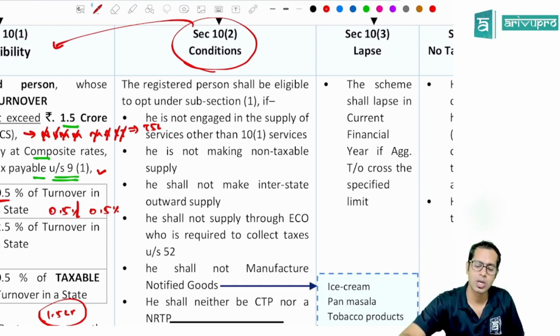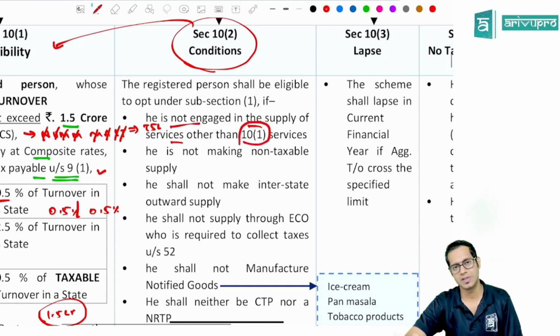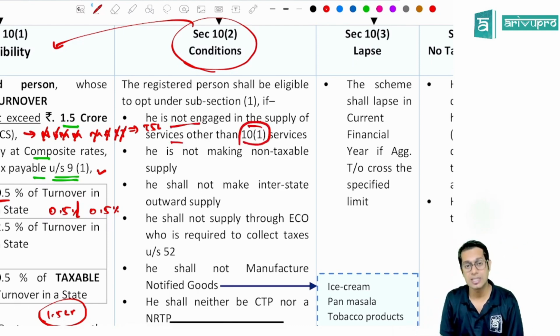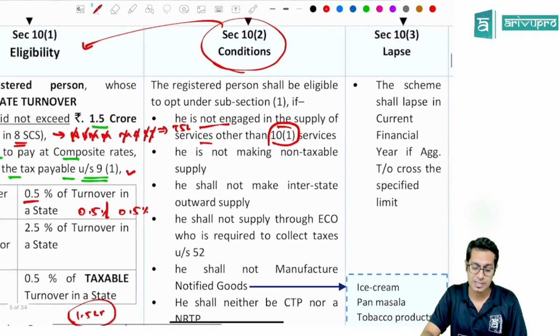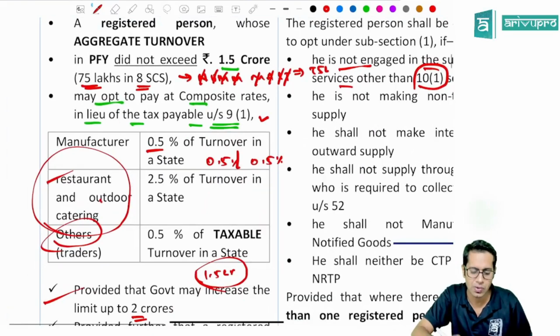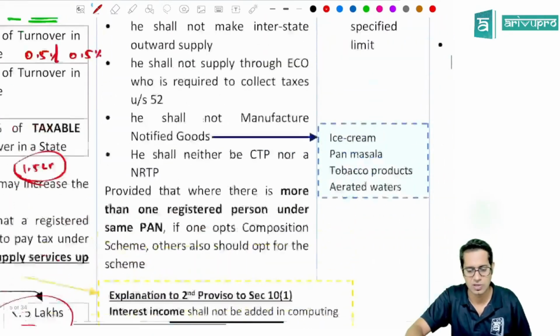Composition dealer should not be engaged in supply of services other than those services mentioned in section 10 subsection 1. So if you opt for composition scheme under section 10 subsection 1, you cannot supply services other than that mentioned in 10 subsection 1. What is mentioned in 10 subsection 1? Restaurant and outdoor catering, or up to 10% of turnover, or 5 lakh rupees, whichever is higher.